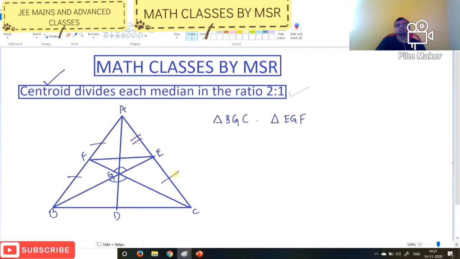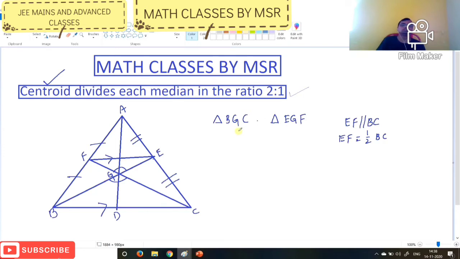By the midpoint theorem, the line segment joining the midpoints of any two sides of a triangle is parallel to the third side and half of the third side. So one point you should remember is, EF is half of BC and EF is parallel to BC.